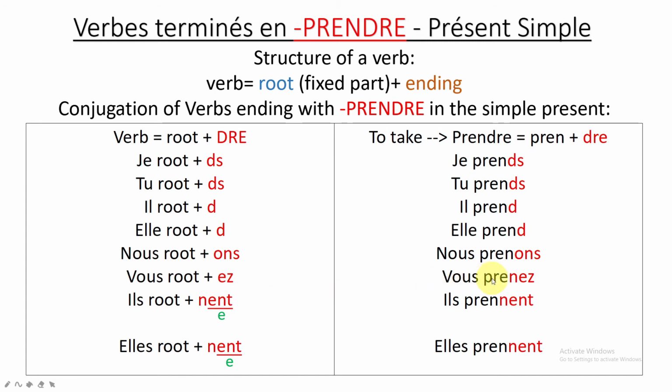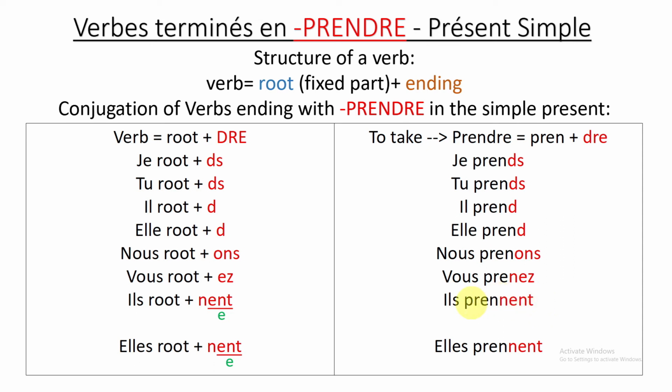So PREN and EZ. This N normally should not be in color. That is a mistake. So it's PREN as the root and then EZ. Now for ils plural, it should be fixed part plus NENT. So the fixed part will be PREN, then I'm adding one more N, then ENT.